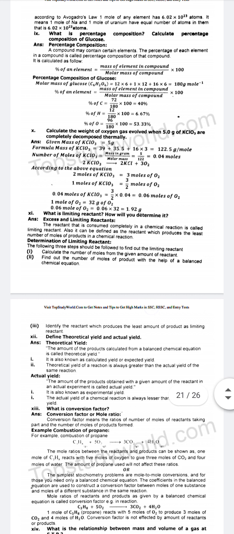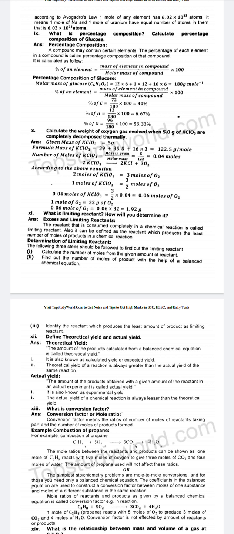Question number 11. What is limiting reactant? How will you determine it? Answer. Excess and limiting reactants. The reactant that is consumed completely in a chemical reaction is called limiting reactant. Also, it can be defined as the reactant which produces the least number of moles of products in a chemical reaction.